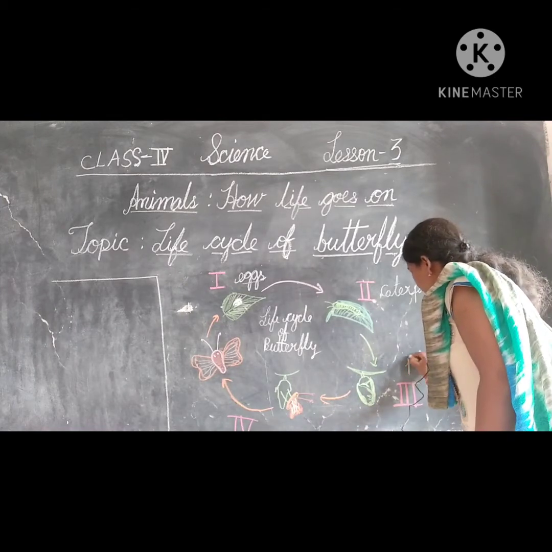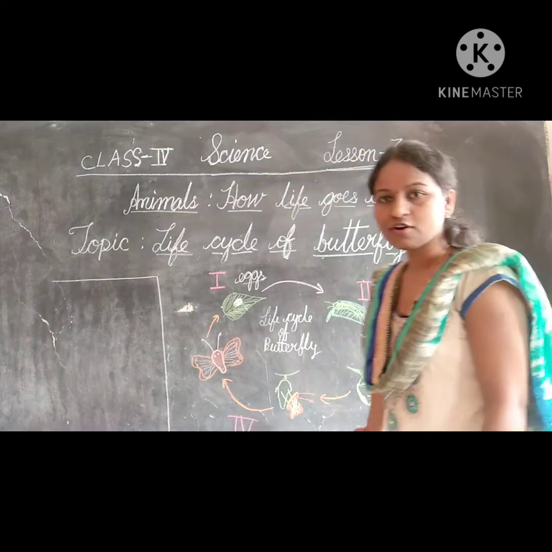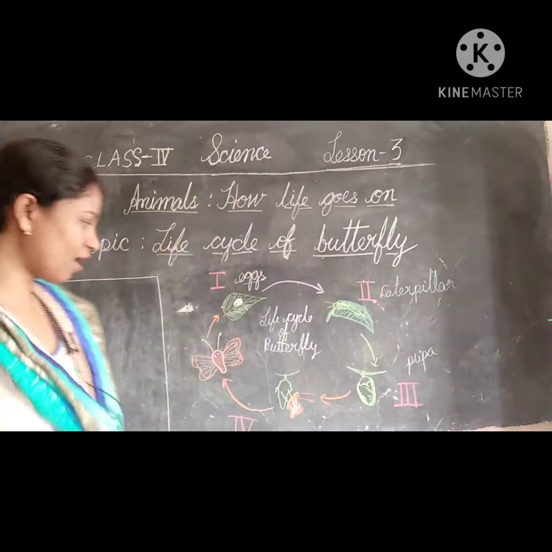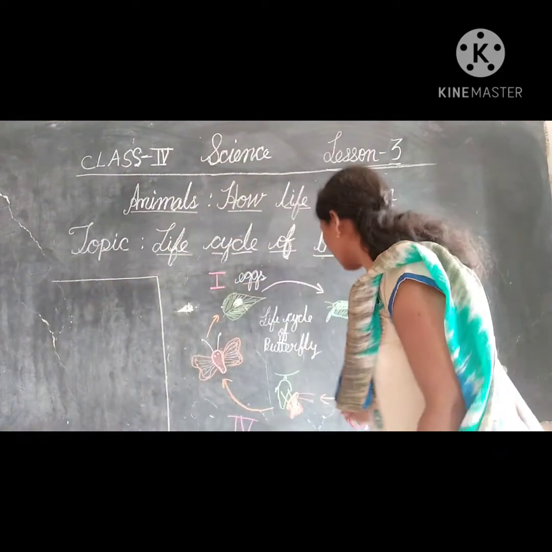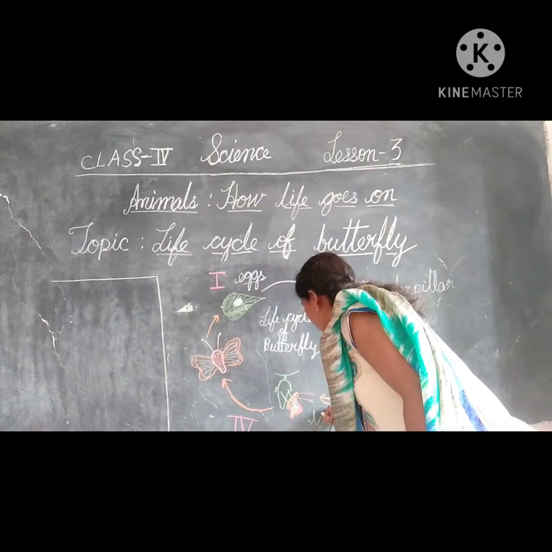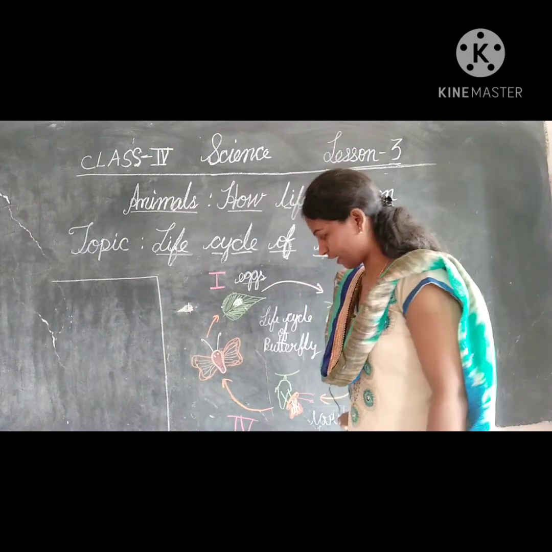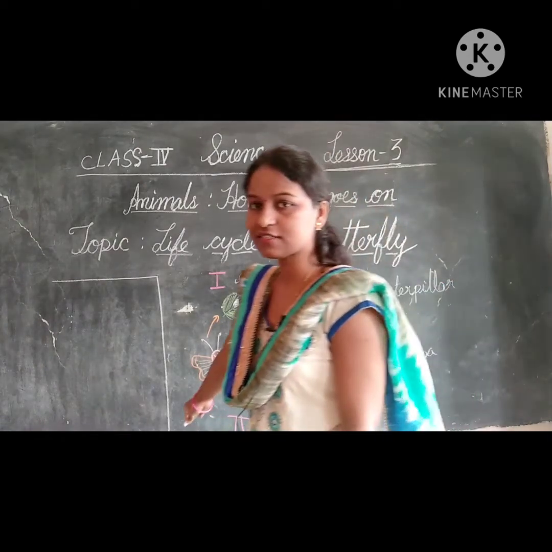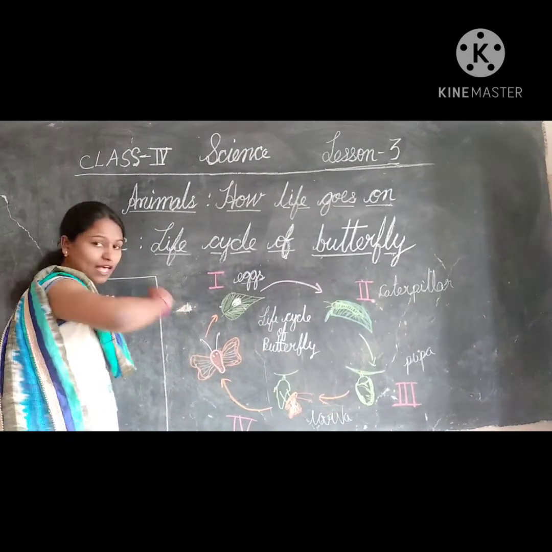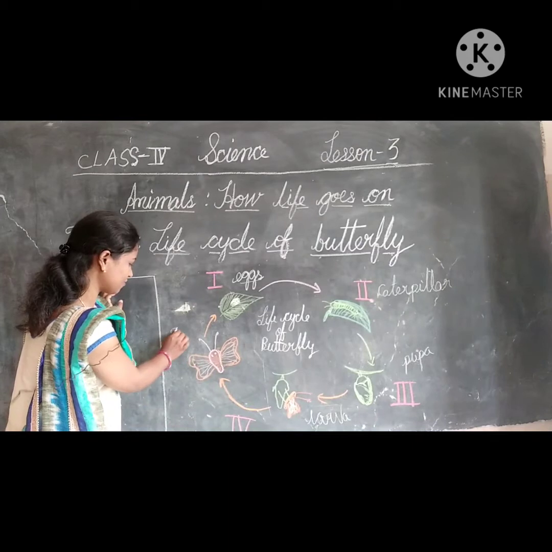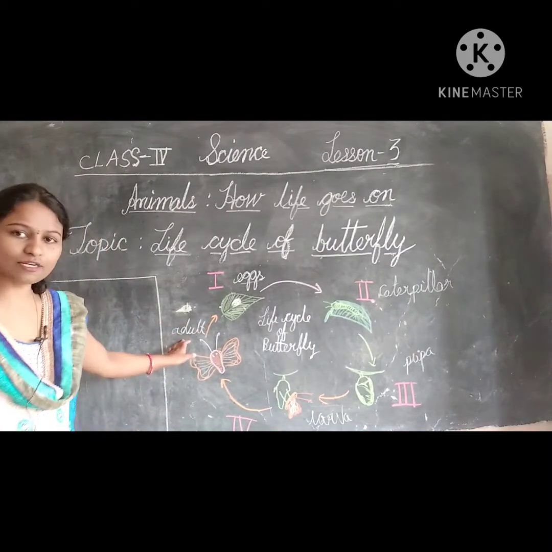This is the third stage, that is pupa. And then the fourth stage will be larva. What is the spelling for larva, children? L-A-R-V-A. And then this larva is converted into the butterfly. So, this is an adult butterfly. This one is what, children? Adult butterfly.